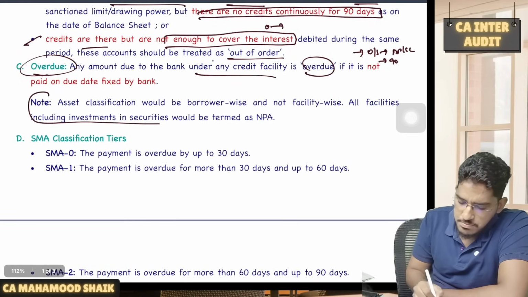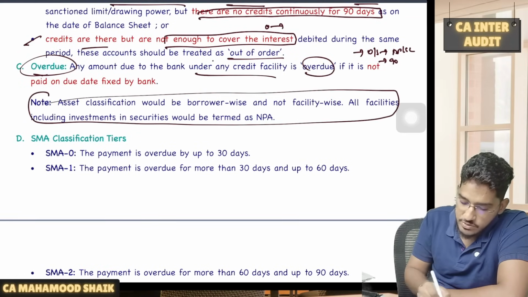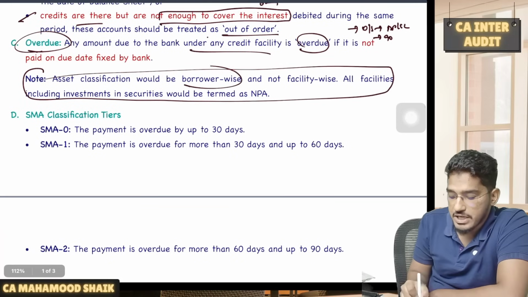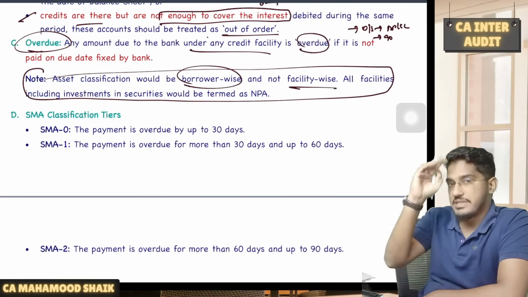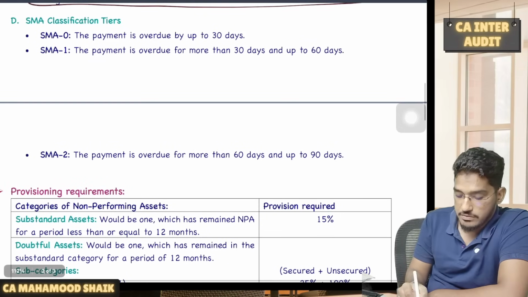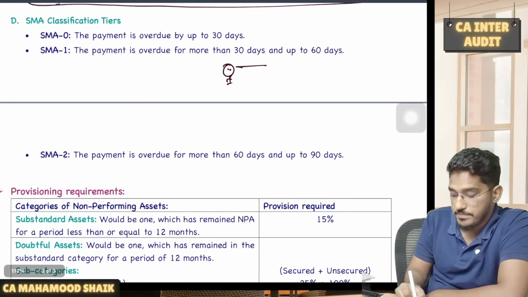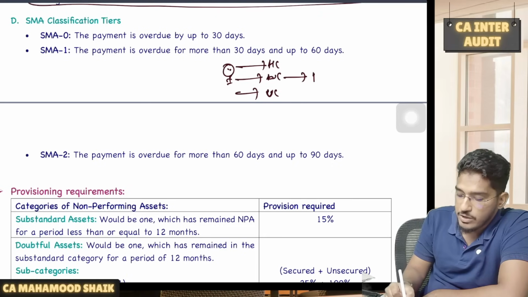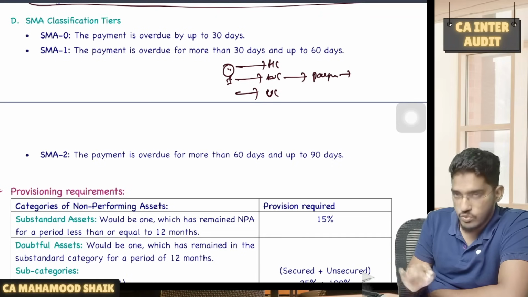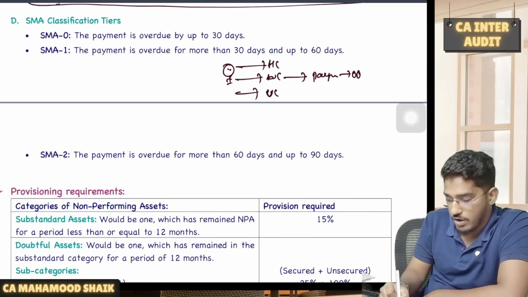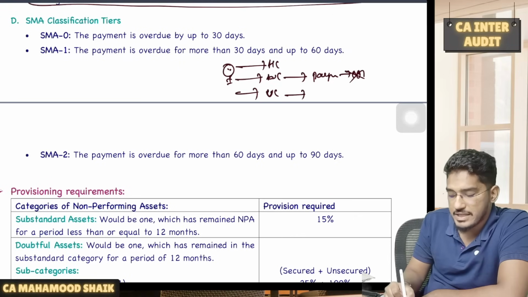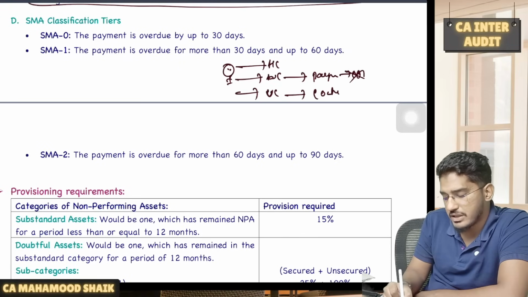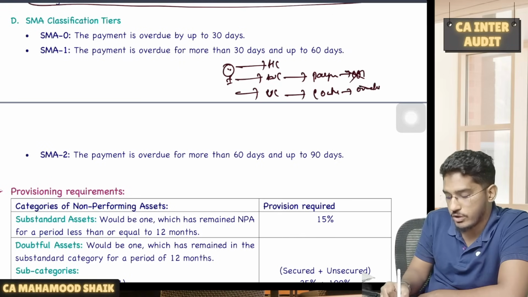Now comes the most important point to note. This is where many MCQs are getting tested. NPA classification would be borrower wise, not facility wise. Sir, what is the meaning of this? Say for example, there is one customer. He has taken a housing loan, he has taken a working capital loan, he has taken a vehicle loan. See, the working capital loan he is paying on time. There is no overdue. It is not classified as out of order also. Vehicle loan he has taken, he is making continuous payments, nothing overdue at all.